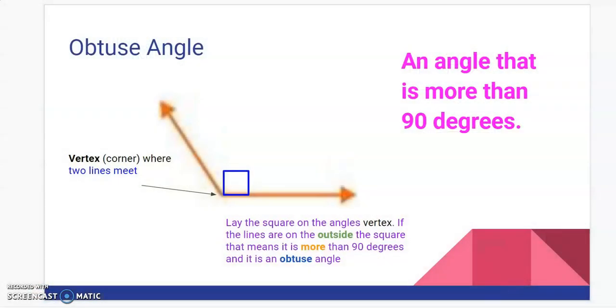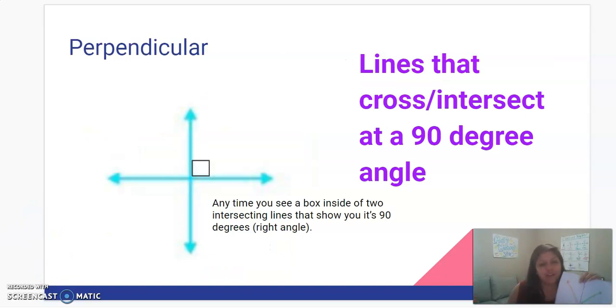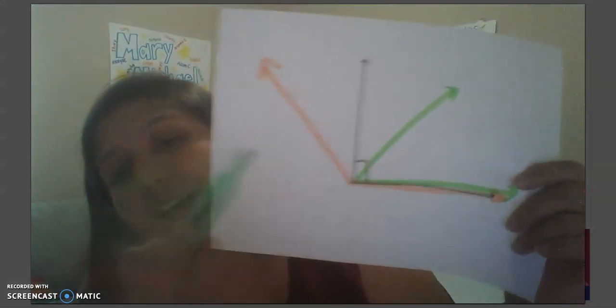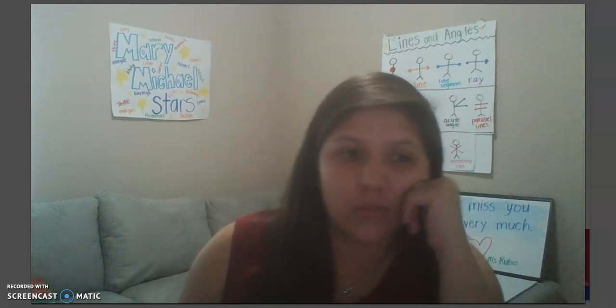When it is smaller than 90, it is called an acute angle, because it's so small. That's how I remember that one: acute because it's so cute and small. An acute angle is this. Oh wow, I did it green. An acute angle is smaller than the right angle because it's cute and small. So those are the different types of lines and angles.